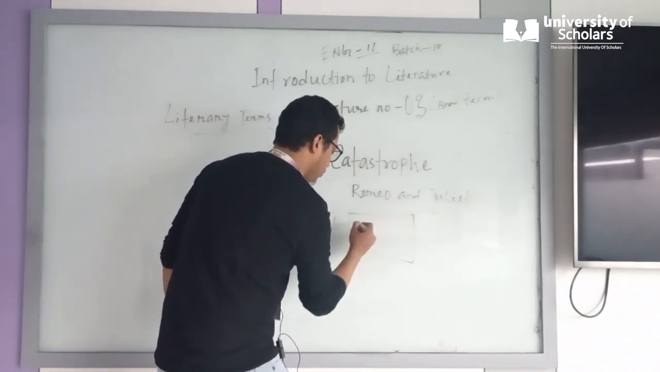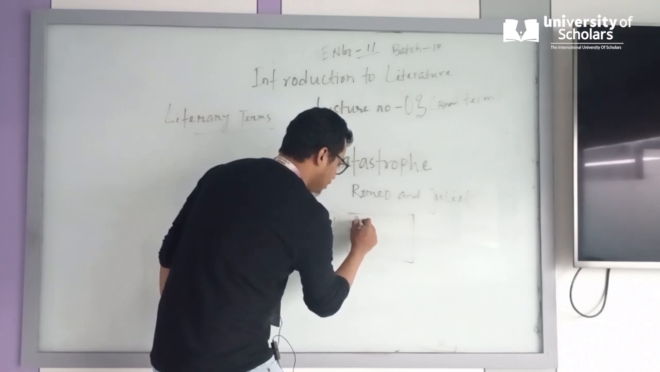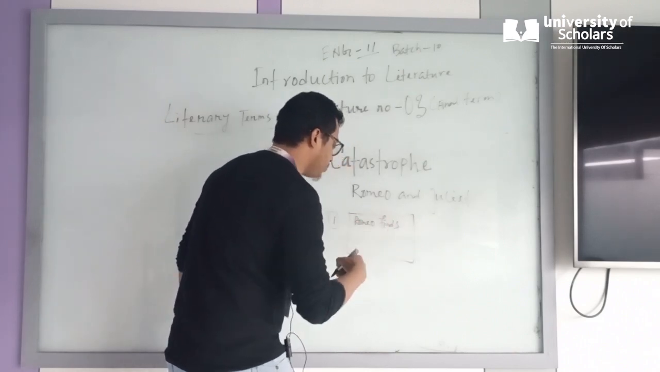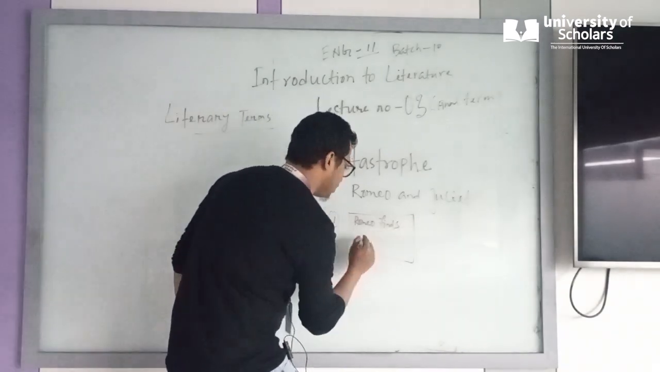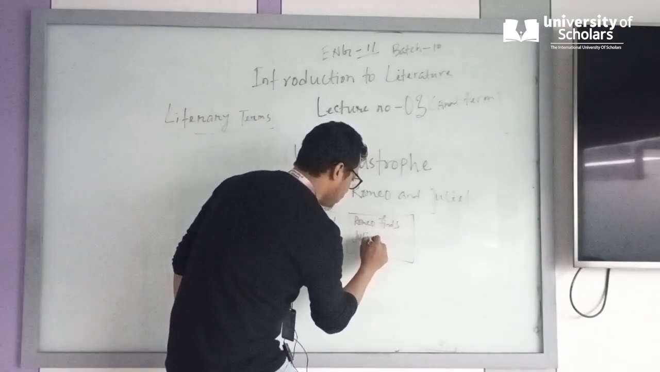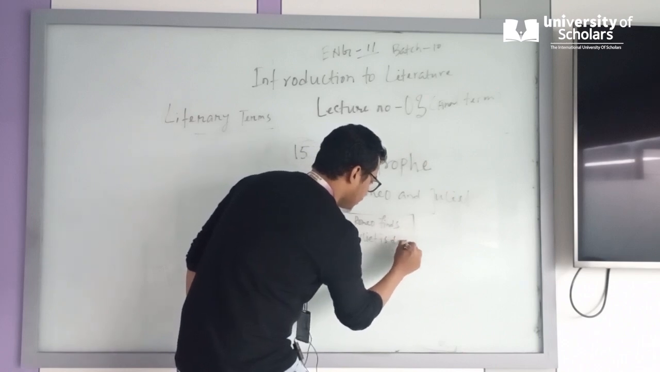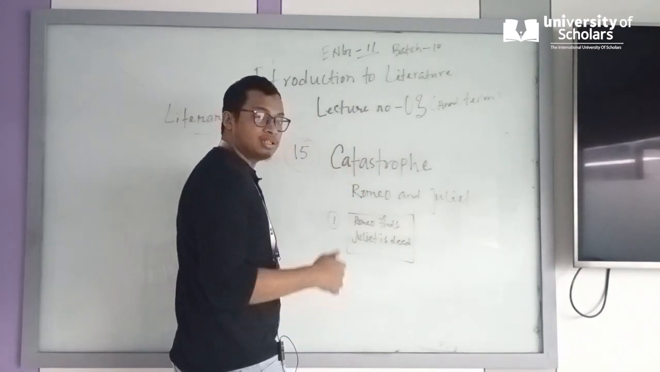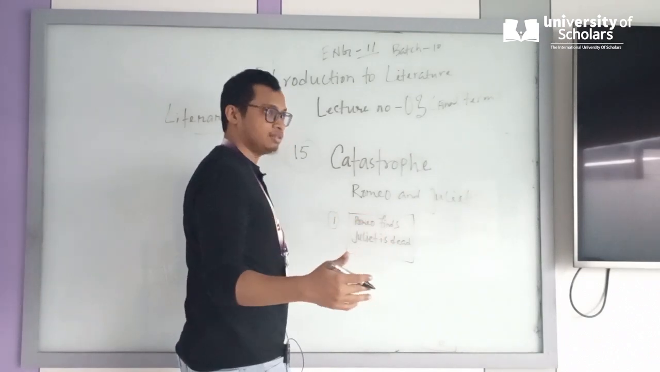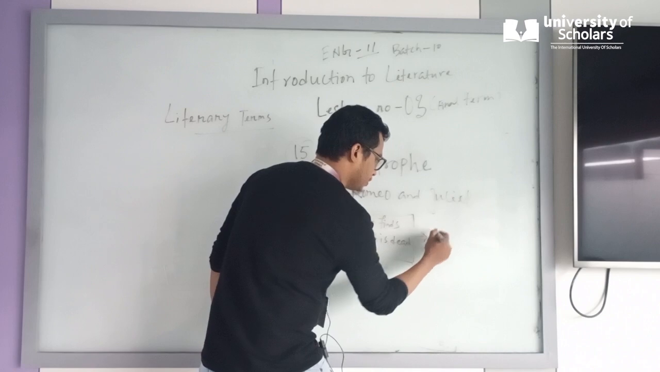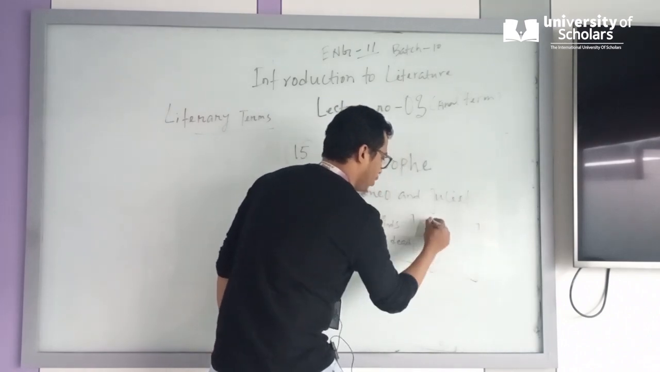Number one, you can write it down very easily. Remember, you have to give the example during the exam. Romeo finds Juliet is dead. The lover of Romeo is dead. So Romeo is very much upset, right? So then what happens? Again, I'm just giving the box.